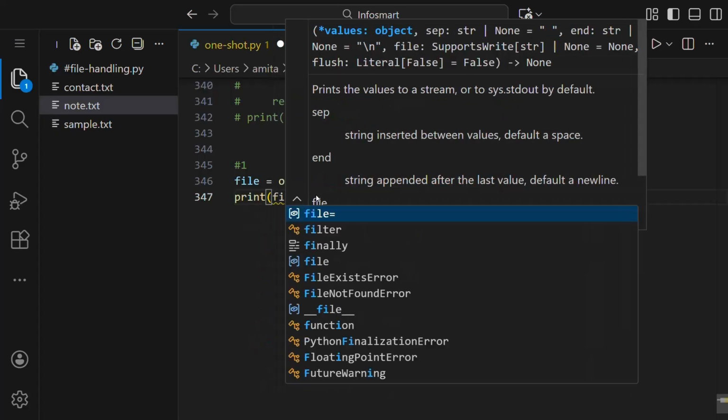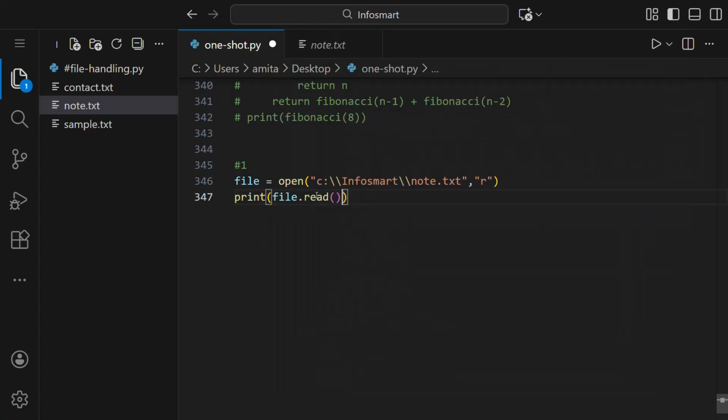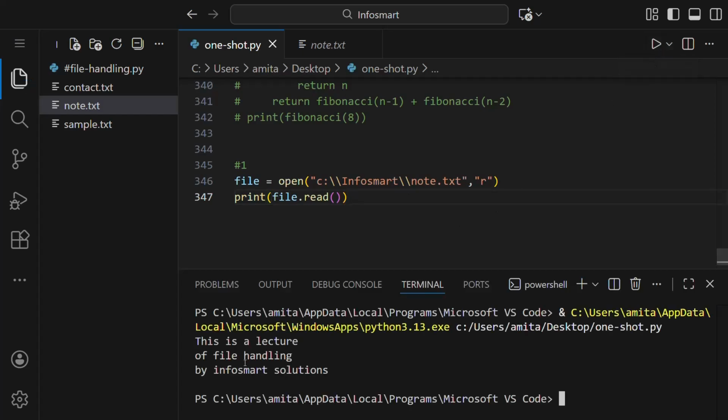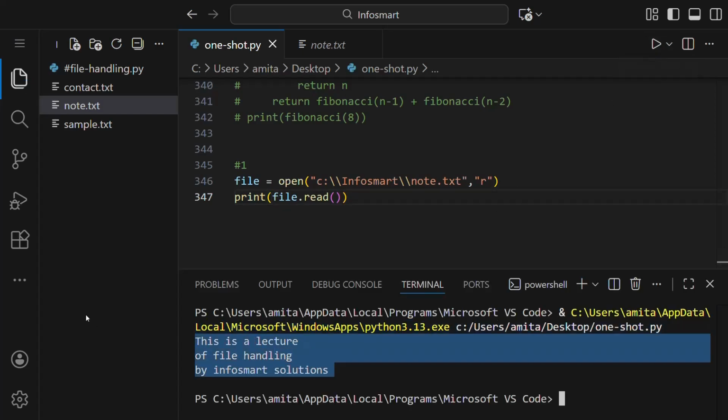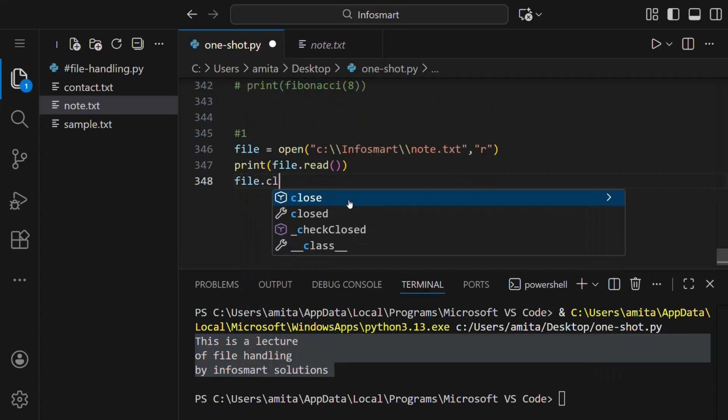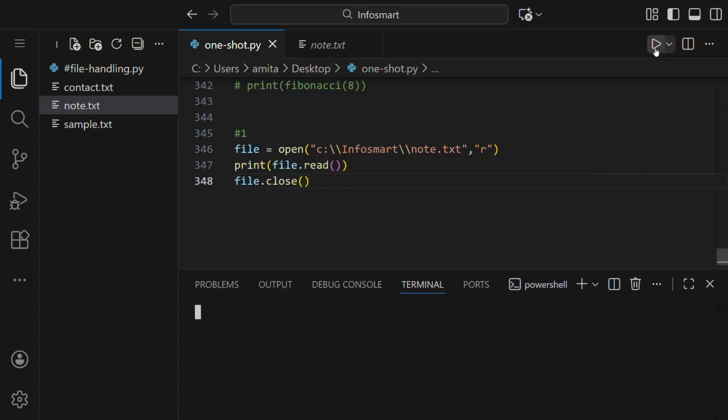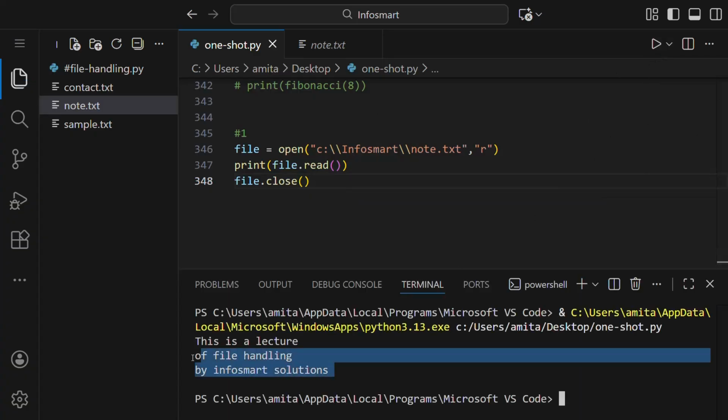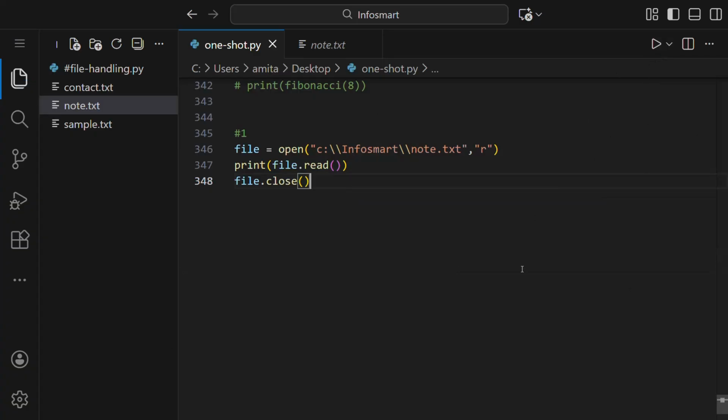Next thing will be to print this. So we'll say file.read. File is this. So this file has been opened. Now we'll just have to write read and parentheses so the file will be read, and we have written print. So that thing will be printed. If we run this, you can see this is printed. It's also important to close the file. So we'll write here file dot close like this. We can do it one more time so you can see it has been read.